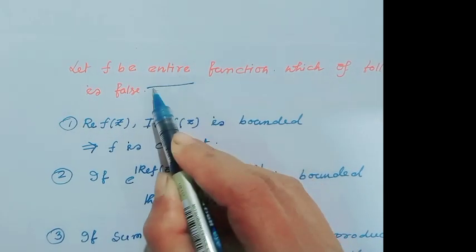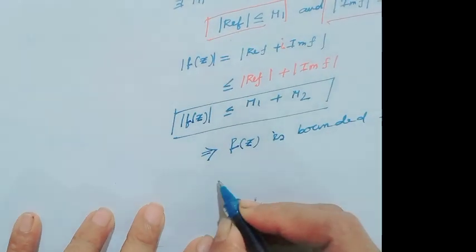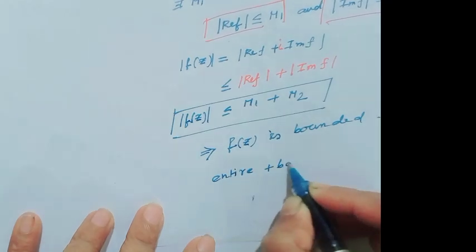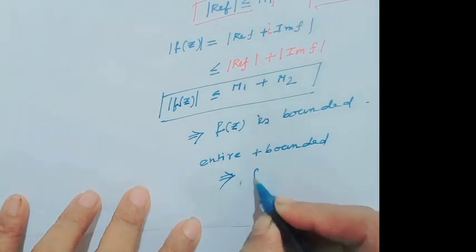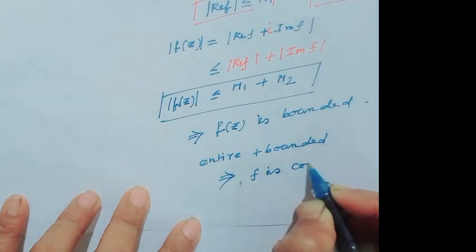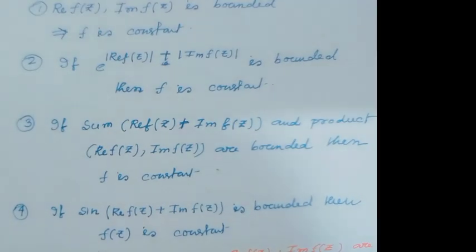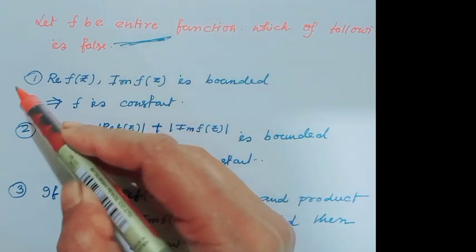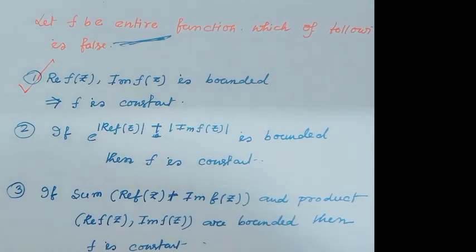And given f is entire, we all know entire plus bounded implies f is constant. So if real f(z) and imaginary f(z) are bounded, f is constant. Option 1 is a right option.